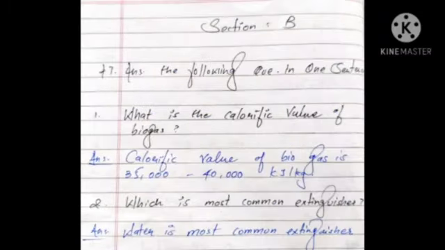Now moving towards chapter number 6 section B, answer the following questions in one sentence. The first one is, what is the calorific value of biogas? The answer is, the calorific value of biogas is 35,000 to 40,000 kilojoule per kg. Second question: which is the most common extinguisher? The answer is, water is the most common extinguisher.